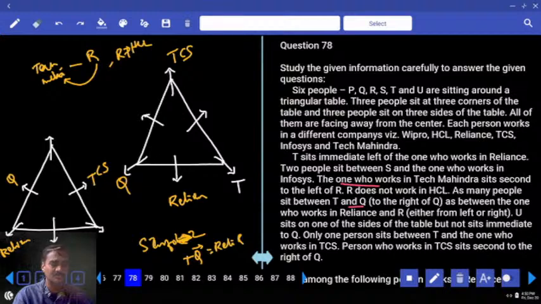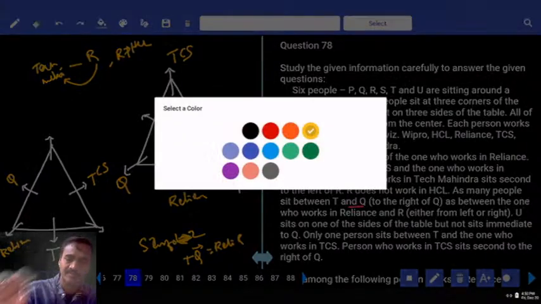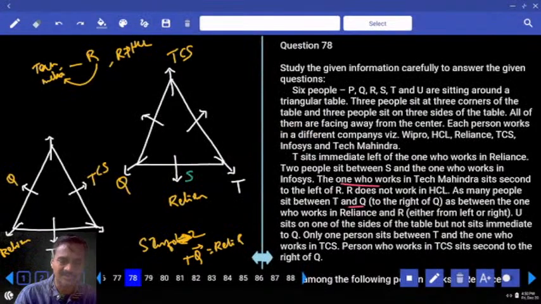Then what are the possibilities we have for this? S and Infosys. Now S and the one who works in Infosys are opposite. Can you have S at this place? Our possibilities start to change. Can you have S here? No. Can you have S here? No. S here? No. S here? Yes. Can you have S at this place or not? Yes. Or yes, it can be here. Now if S is here, the one who works in Infosys is here.